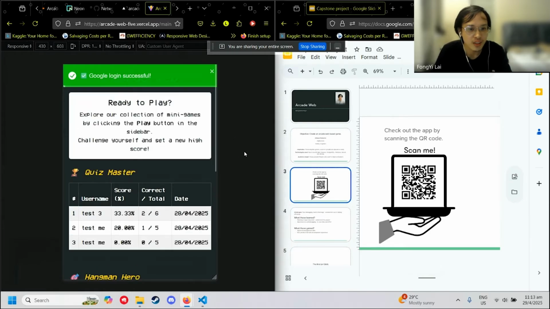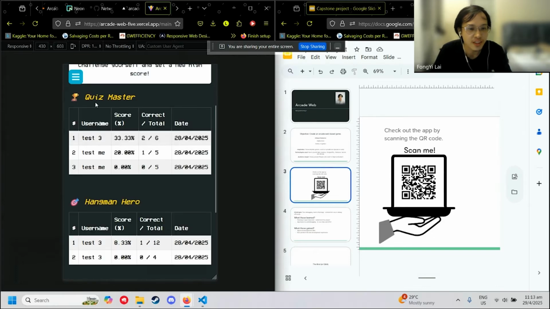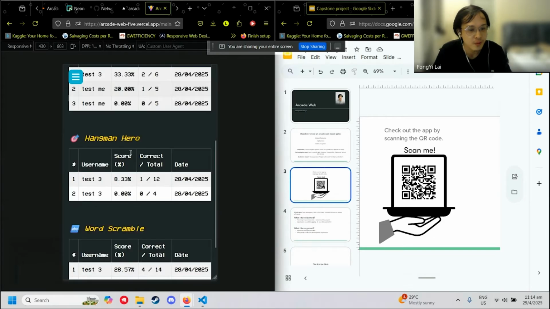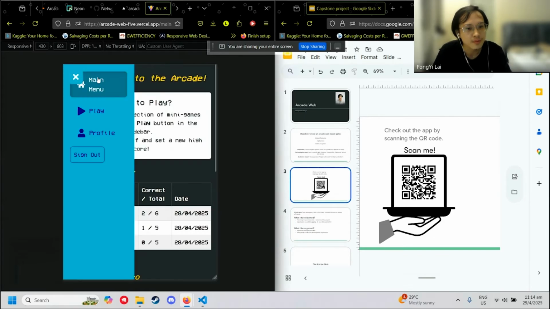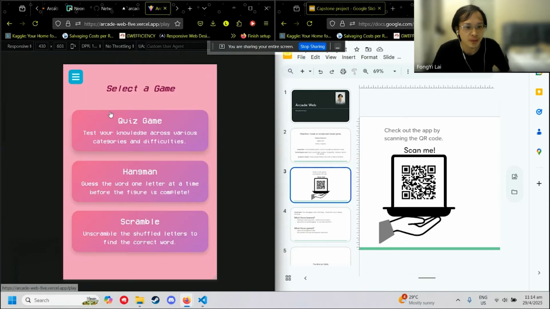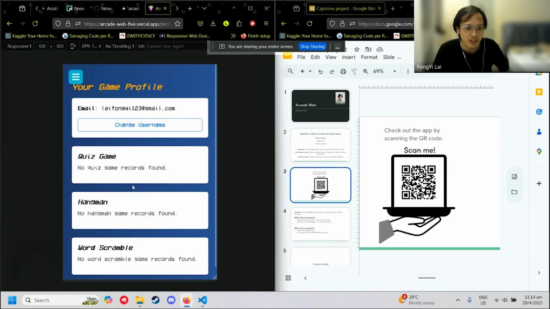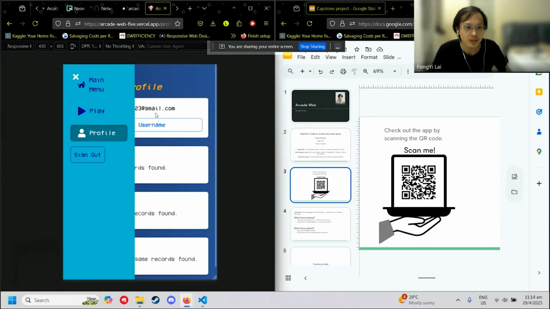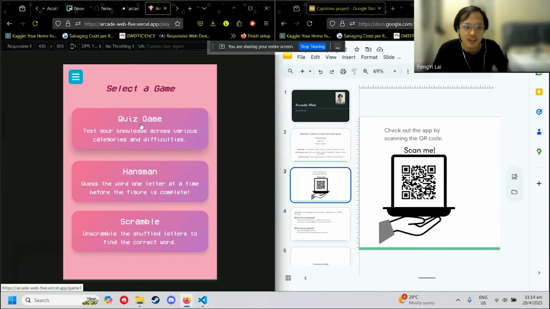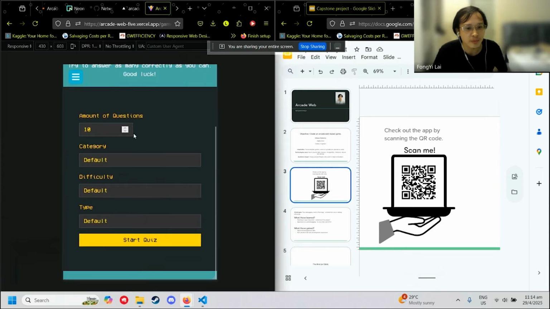And this will be the main menu for the game, where you can see the high score for each of the games that I've tested before. This will be the sidebar, which indicates you can go to Play to check what kind of games you can play, as well as your own profile to see what games were recorded. You can also change your name, which I'll demonstrate to show what the use is for this. But first, I'll test out all three of the games.